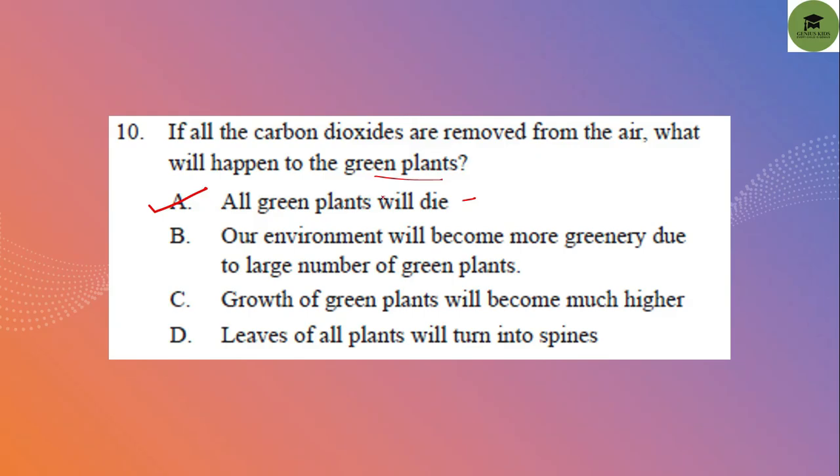Carbon dioxide, CO2, is an essential component, and if there is no carbon dioxide in the air, then all green plants will die. So option A is your correct answer.